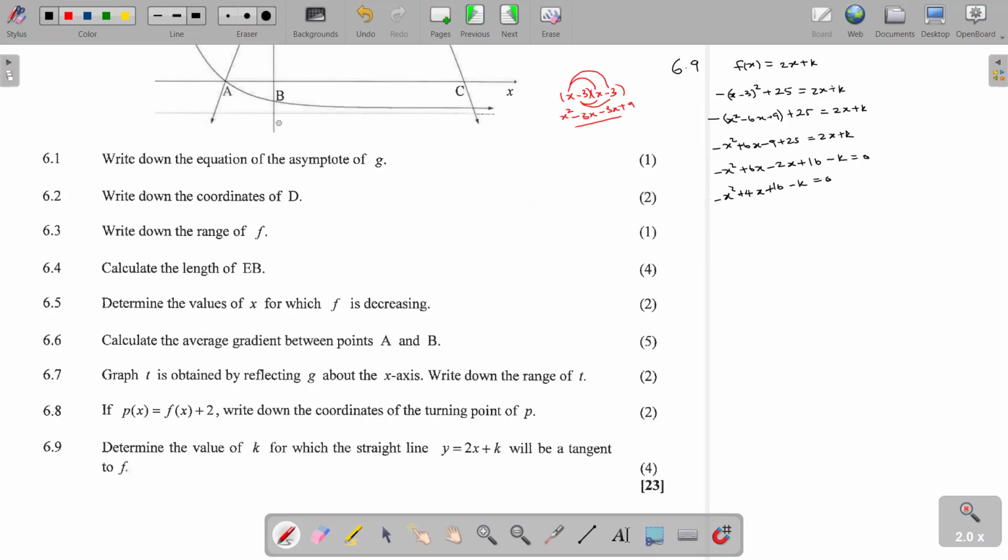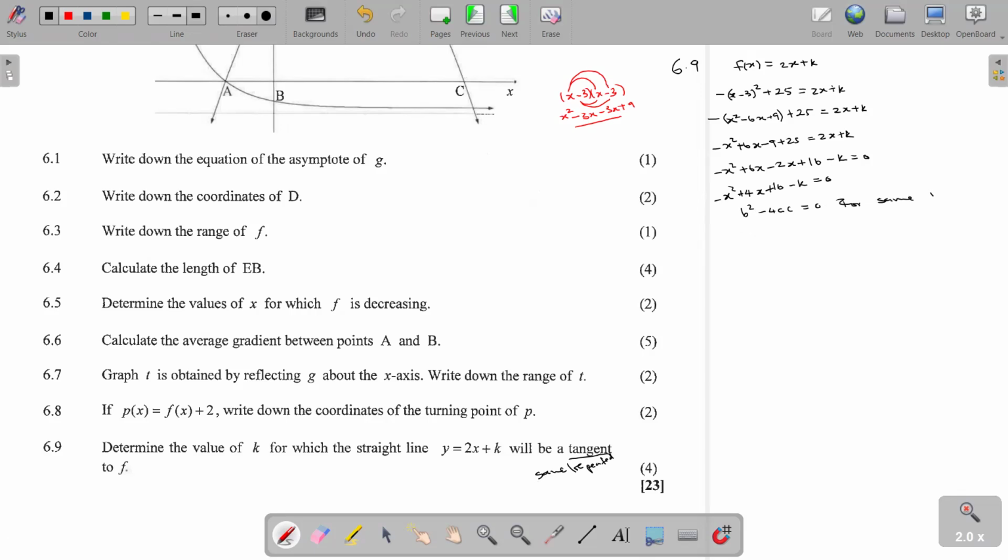Then from there, we can now talk of the discriminant, to talk of nature of roots. We said for us to have a tangent, our root must be the same, or our root must be repeated. So for repeated root, we know that b squared minus 4ac must be equal to 0. That is for repeated roots.